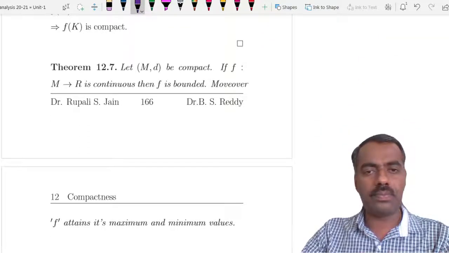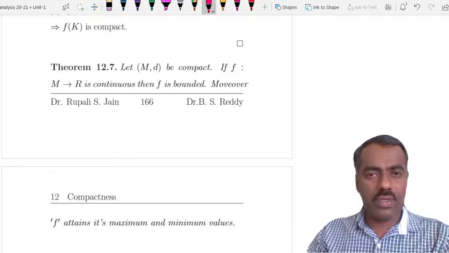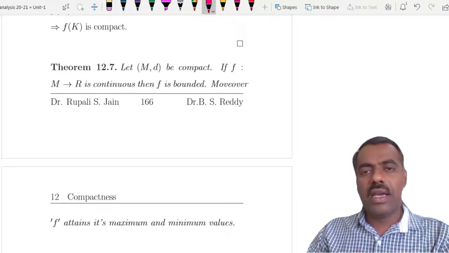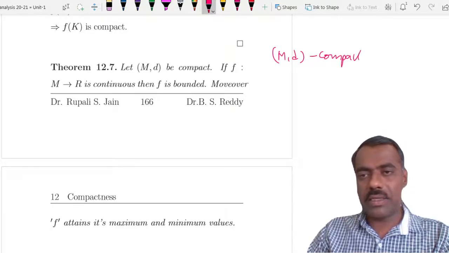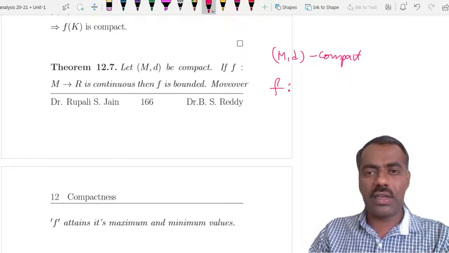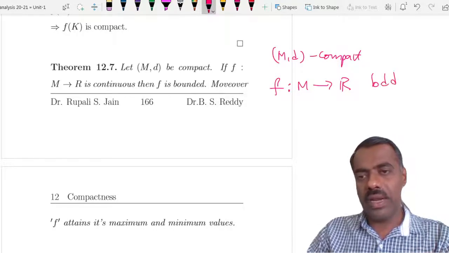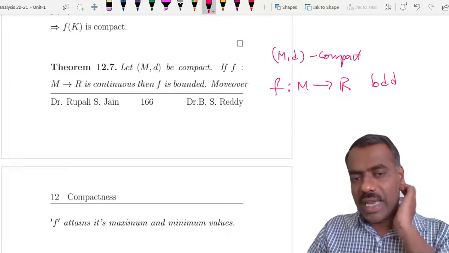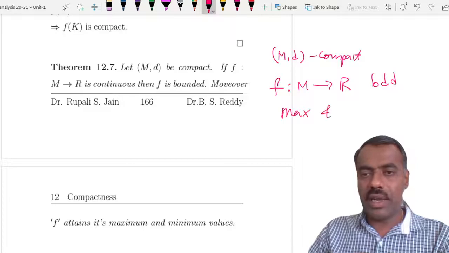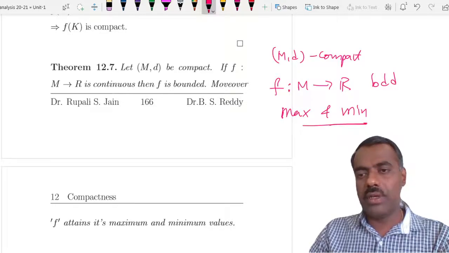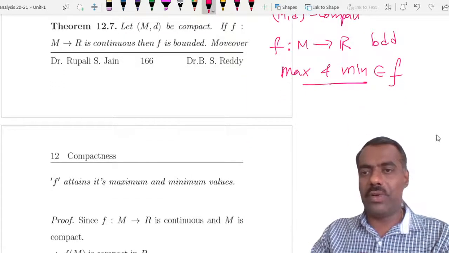Now some more results on properties of compactness. If (M, d) is a compact metric space, then any continuous function from that compact domain to R is always bounded, and not only bounded, it actually attains its infimum and supremum, that is, maximum and minimum, in f of M.